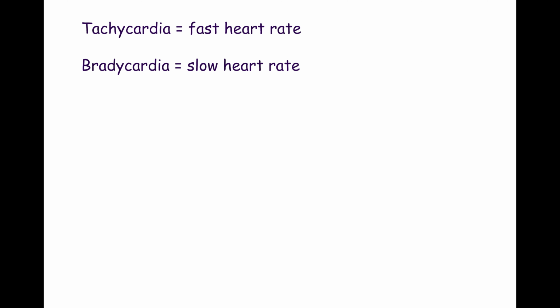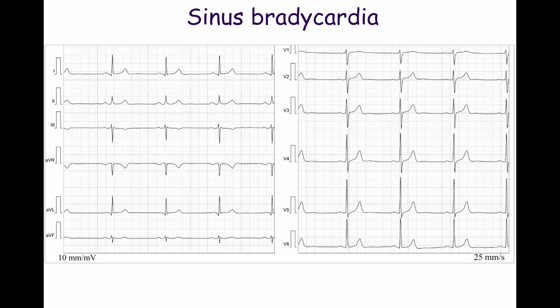The terms bradycardia and tachycardia should be used with caution because there are no definitive normal heart rate values. Many authors believe that a normal heart rate ranges from 60 to 100 beats per minute. However, it may be less than 60 beats per minute in healthy, fit individuals. In this ECG, the heart rate of an athlete is 47 beats per minute.